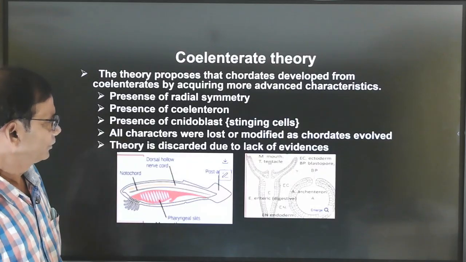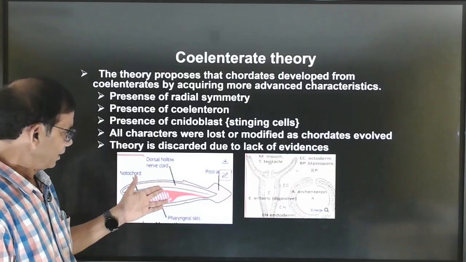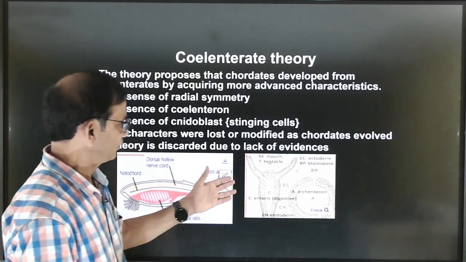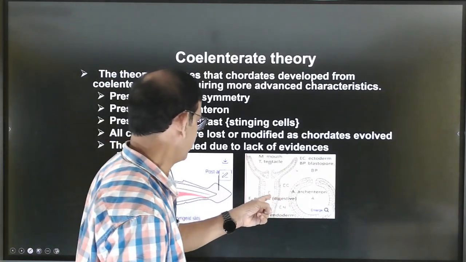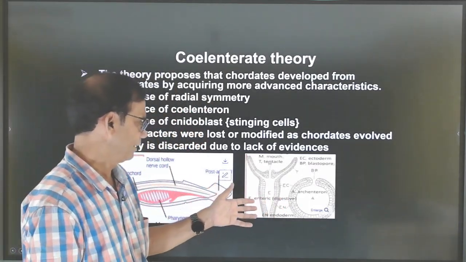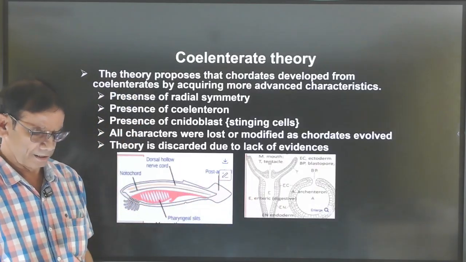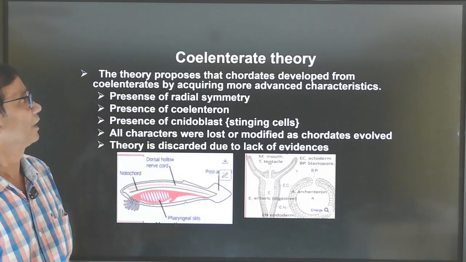Now see here, this is the figure of Amphioxus and this is the figure of Hydra. Both have archenteron and enteric digestive cavity, but due to lack of evidence, this theory is discarded.